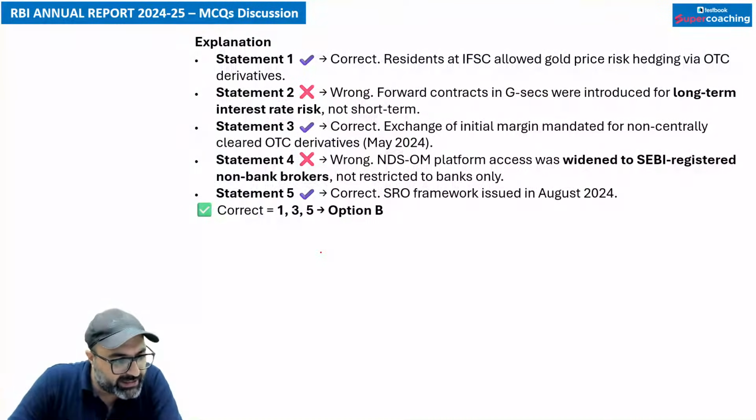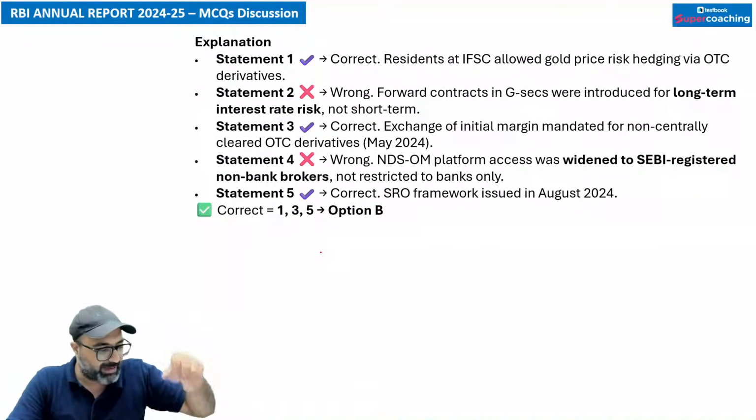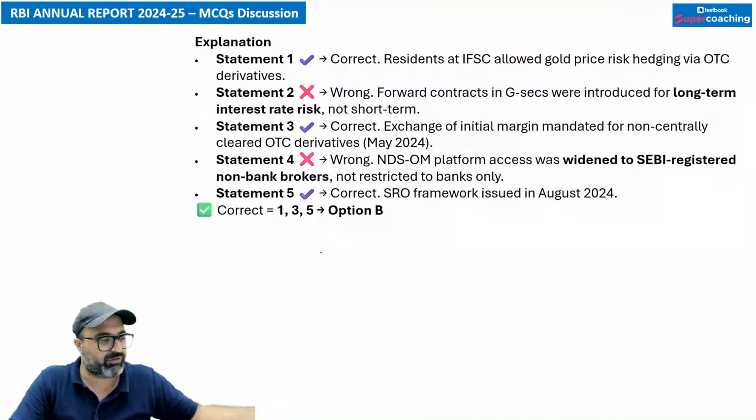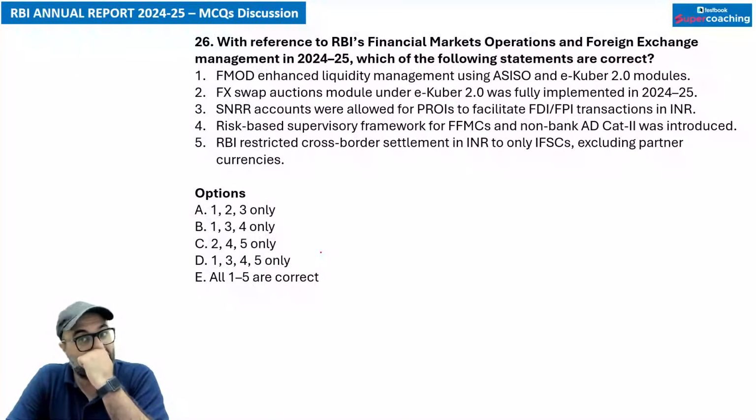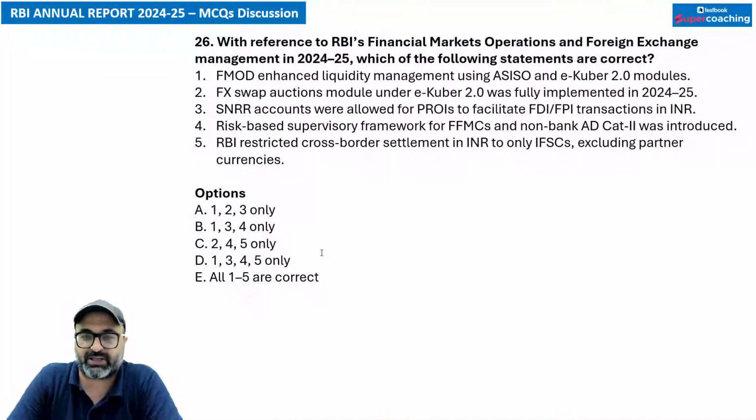Expanding and deepening of digital payment ecosystem, absolutely correct. This is the correct full form of EDDPE. That is correct. Agla, with reference to RBI financial market operation and foreign exchange management in 2024-25, which of the following statements are correct? First one is FMOD enhanced liquidity management using ASISO and eCubate 2.0 module. Is it correct? That is absolutely correct.